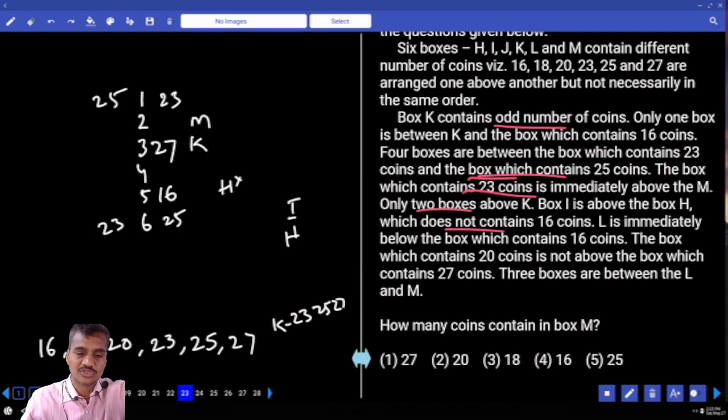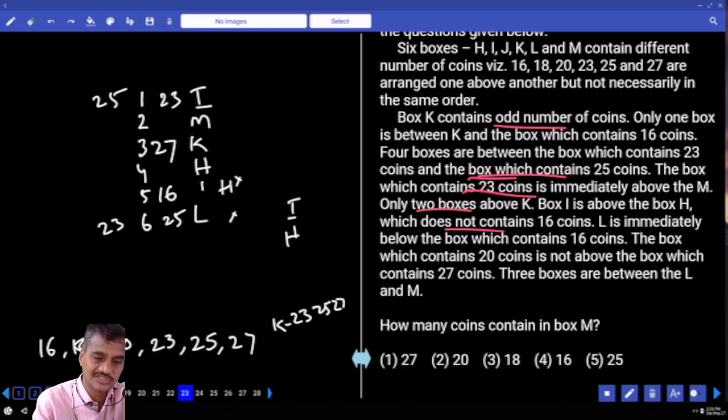L is immediately below 16. L is here. H cannot be here as well, isn't it? And H can be either on the 4th floor or this one. If H is here, I is above this one. Then L is here. What is left over? J is left over. Then the box which contains 20 is not above 27. 20 is below this 27. 20 is here. What is left over? 18 is here. Now this is about question numbers 23 to 26.